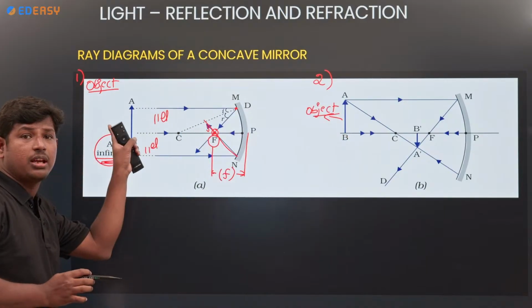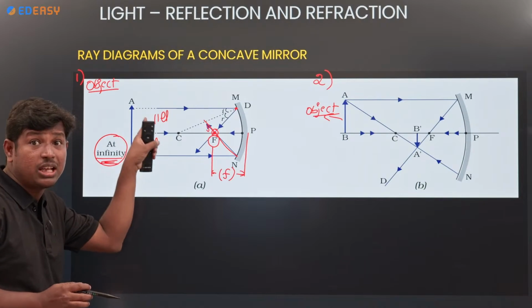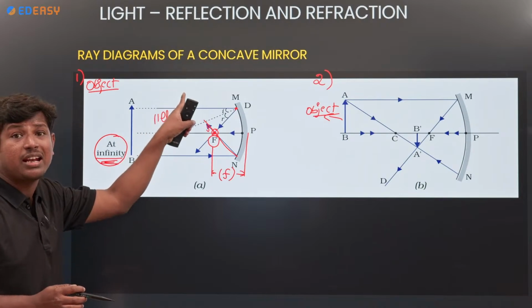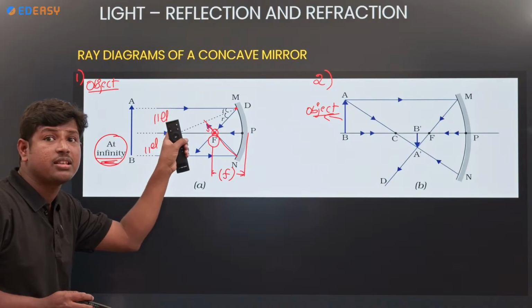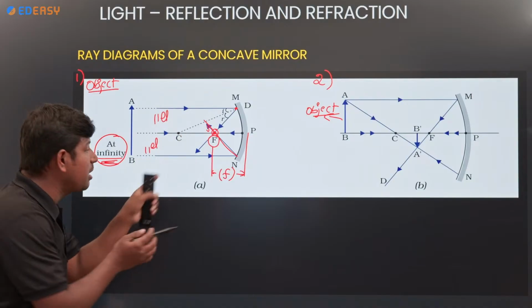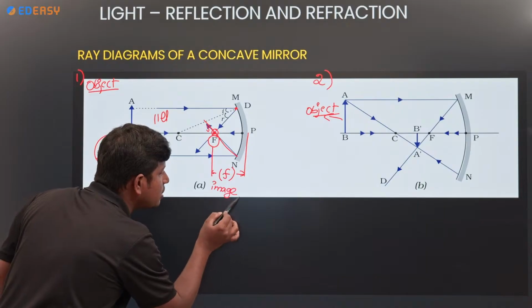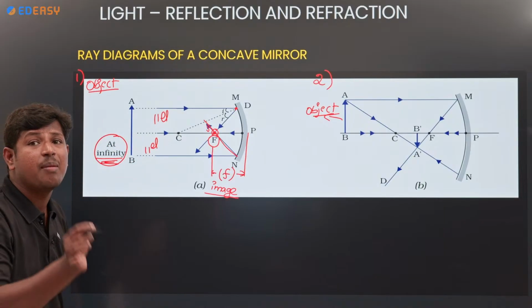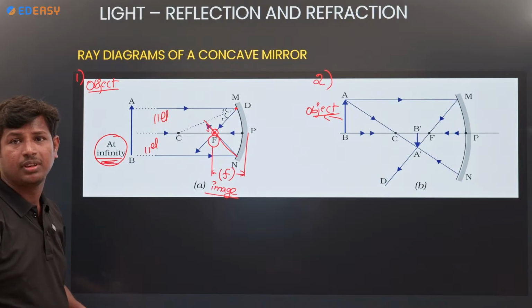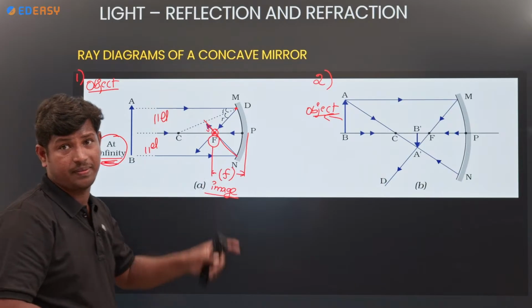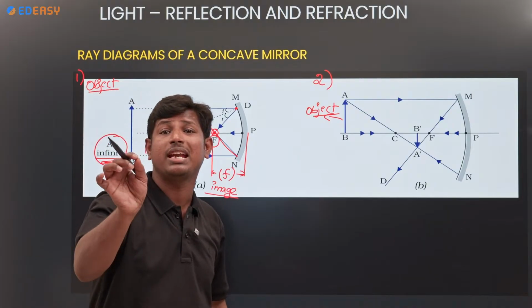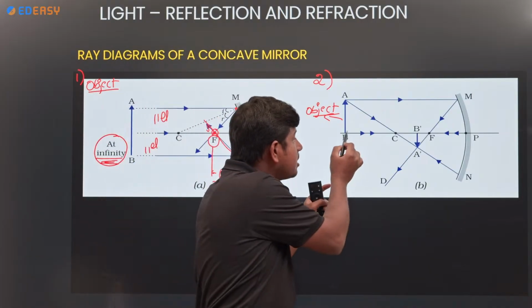Here it is at infinity. If it is at infinity, the light rays will be parallel. If the light rays are parallel, they meet at the focus after striking the surface. Then you will get the image at focus only. How will the image be? Point sized, highly diminished. A point size image you will get at focus. And here also, see, the object is going towards the mirror.